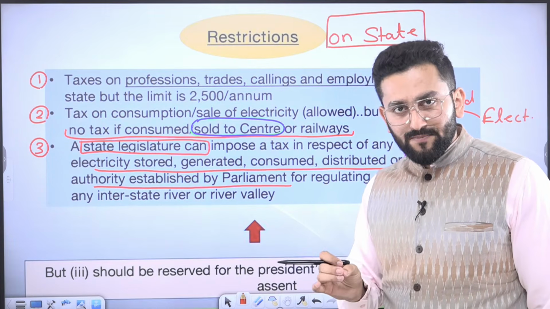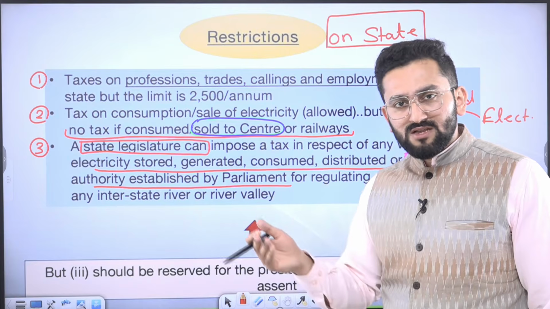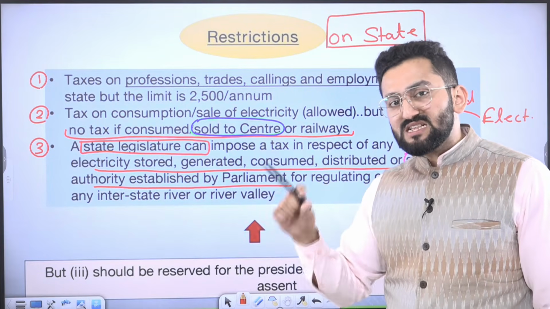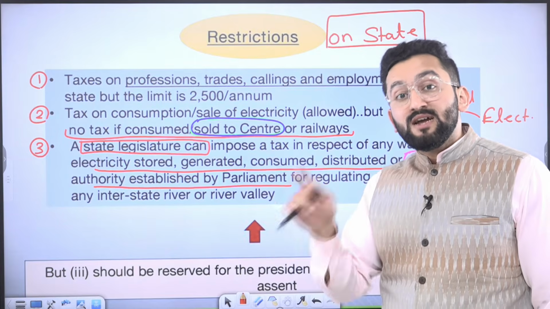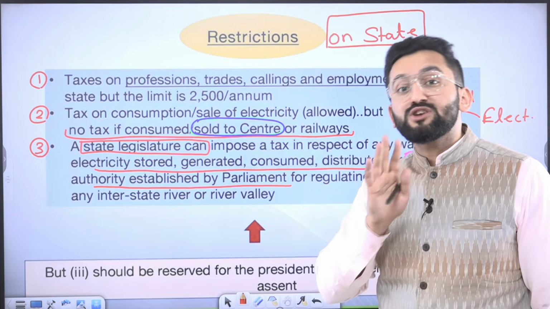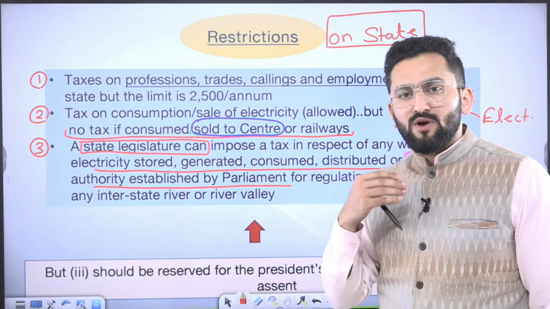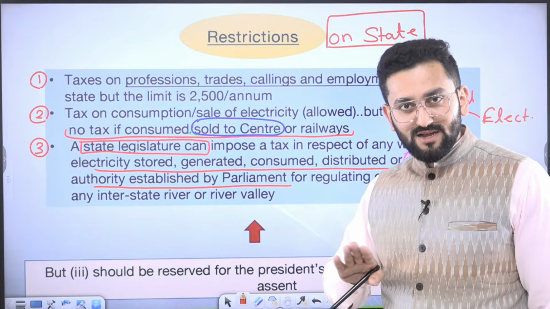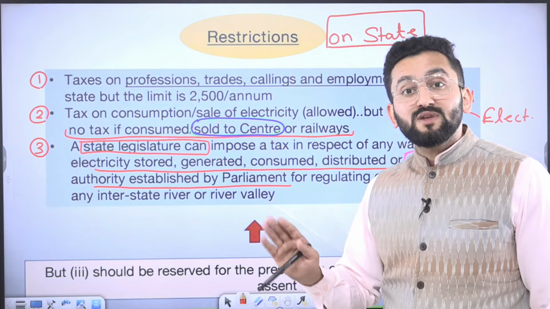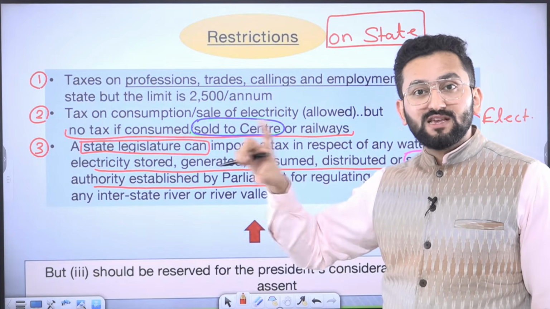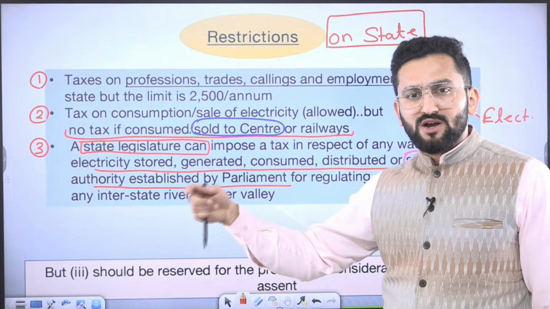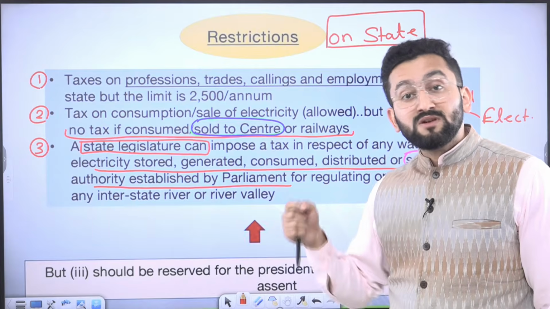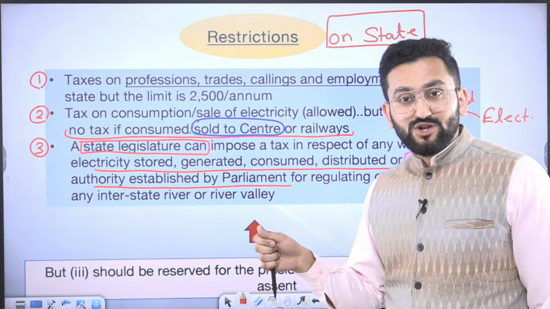For example, after this class, you can take the electricity bill of your home, and you will see that a tax is also added on energy consumption. Say you have consumed 1000 units and you are charged 6 rupees per unit, so 6,000 rupees. Apart from this, there are charges like a 6 kilowatt connection, say 500 rupees. The total amount seems to be 6,500, but you will see there is additional tax imposed there.